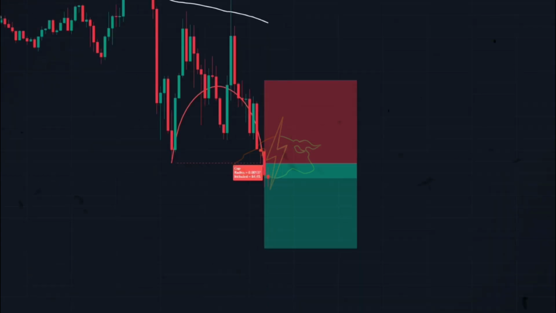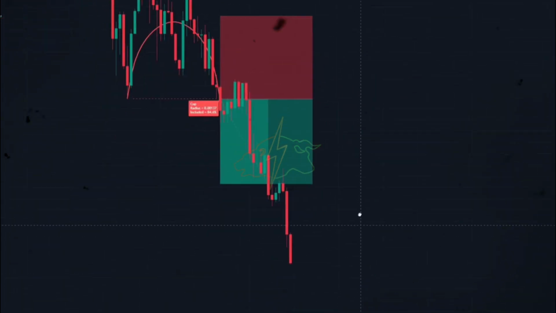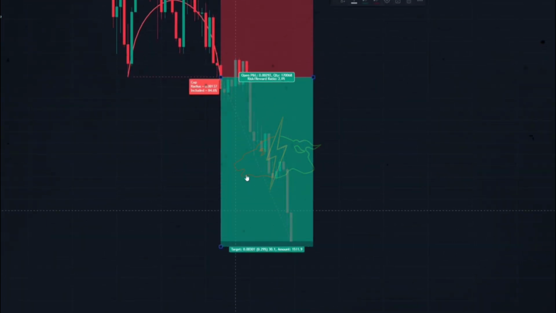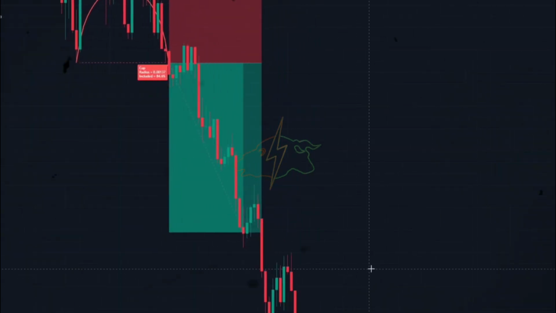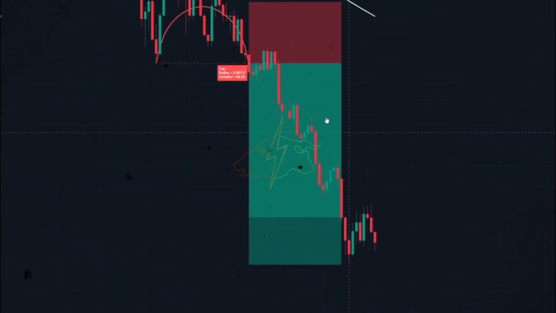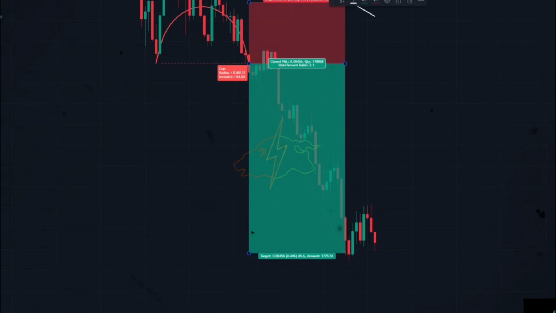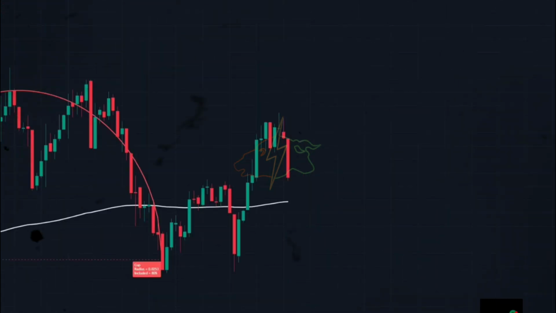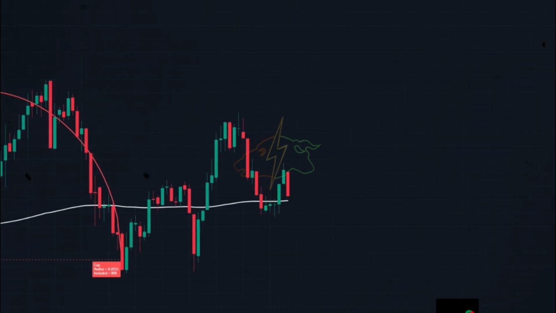The possibility of this position being successful is 84%. The price successfully moved past the first target and continued till the second target, and even reached the third target. Let's test some more trades with this strategy. I speed up the video.